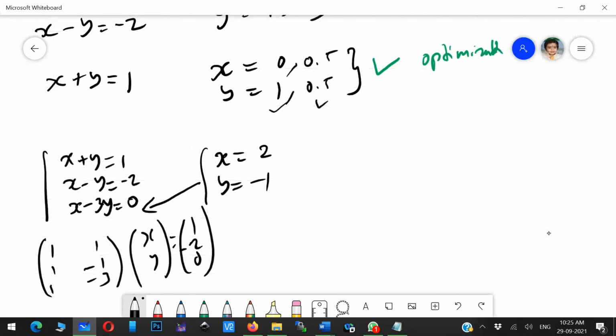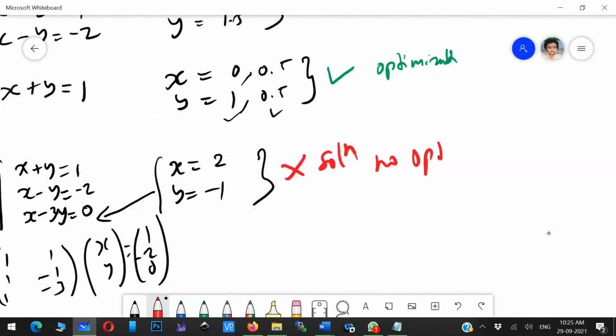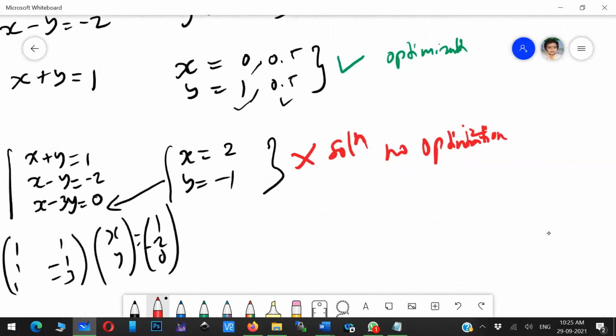So the answer is you don't have a solution. No solution, hence no optimization algorithm. There is no feasible point itself, so you cannot find the solution for this problem.